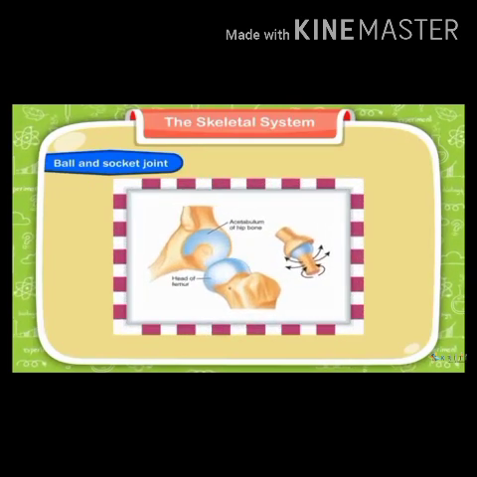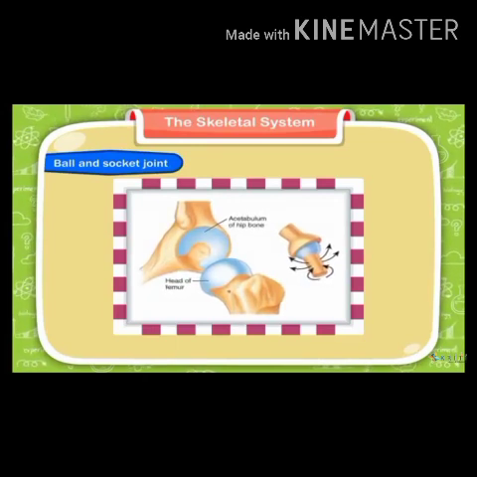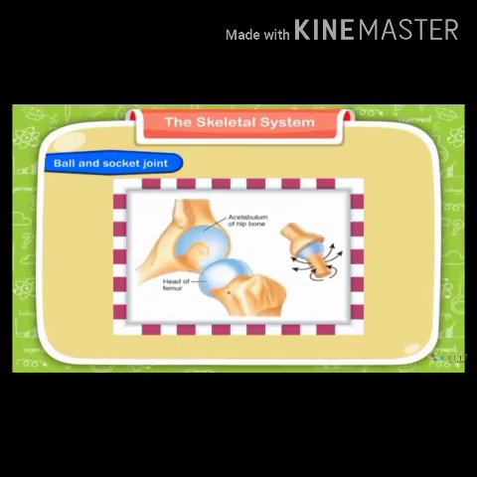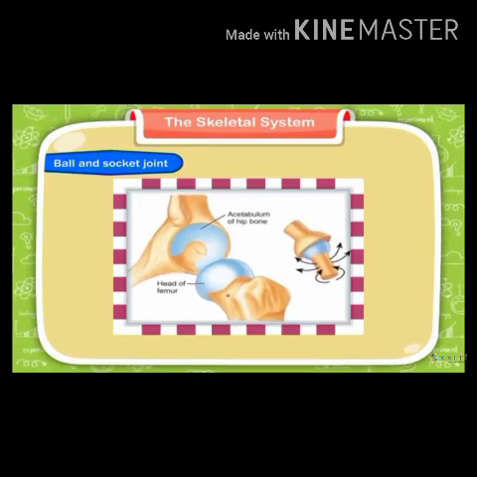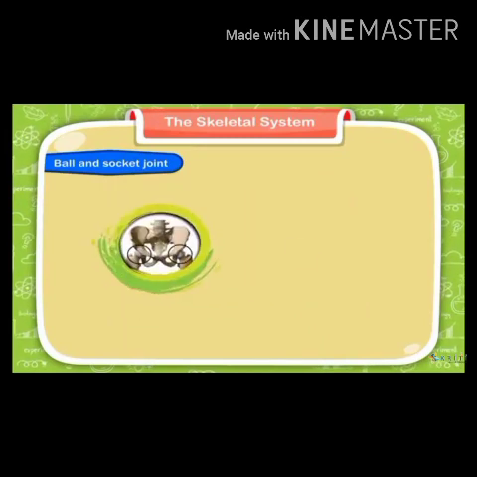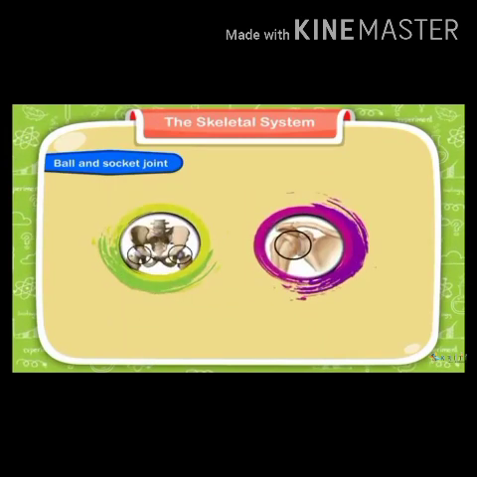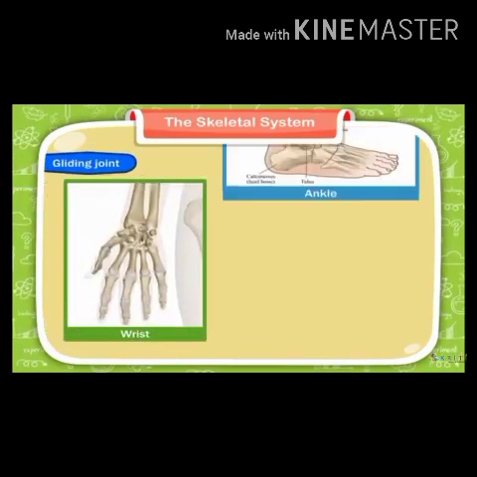Now we have studied the ball and socket joint. The shoulder and the hip region have ball and socket joints. They allow movement in all directions. These joints help in the maximum movement of the body. One bone is like a ball while the other is like a cup. They fit each other to help move in all directions.